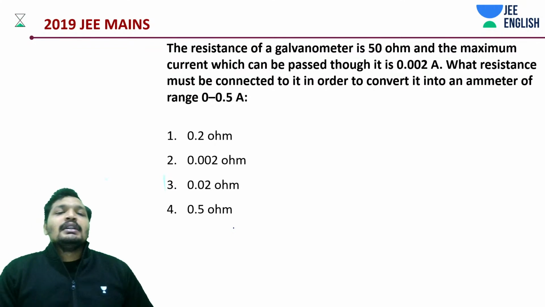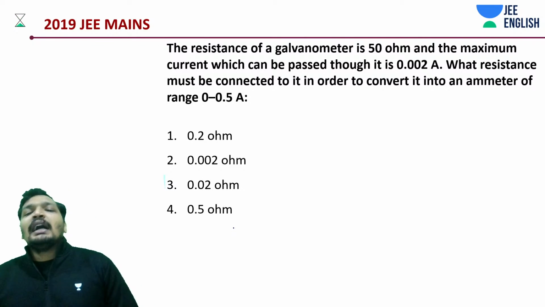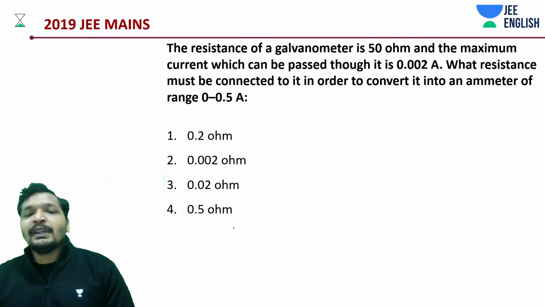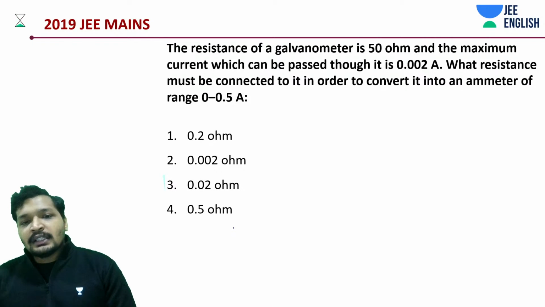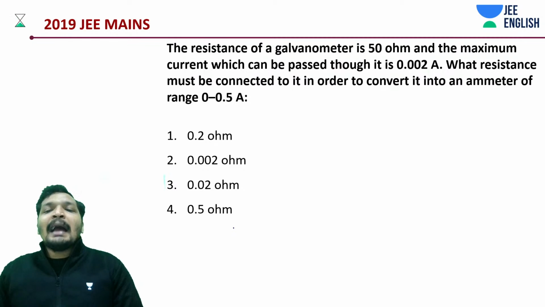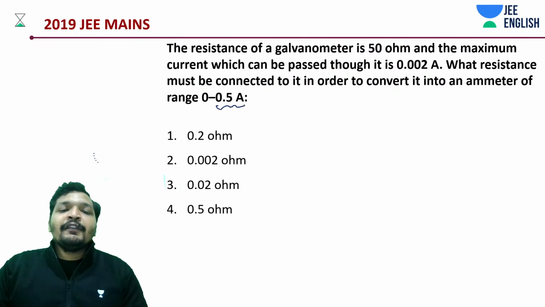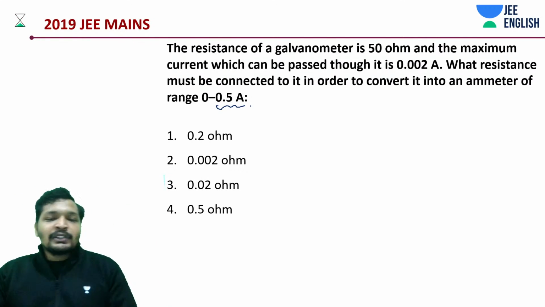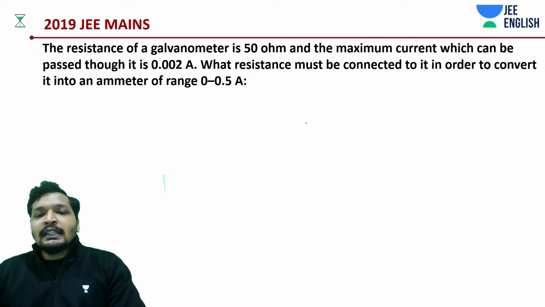That's it. So the resistance of a galvanometer is 50 ohms. The maximum current which can pass through it is 0.02 amperes. What should be the resistance that should be connected to it in order to make it into an ammeter having a range of 0.5 amperes? I'll explain the concept, and we'll get to the solution. It's a simple solution, simple concept. Nothing complicated in it.